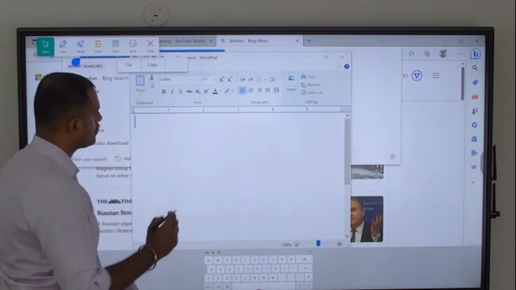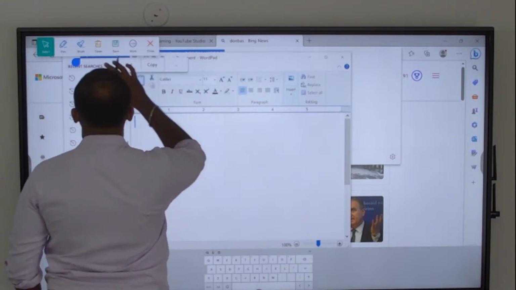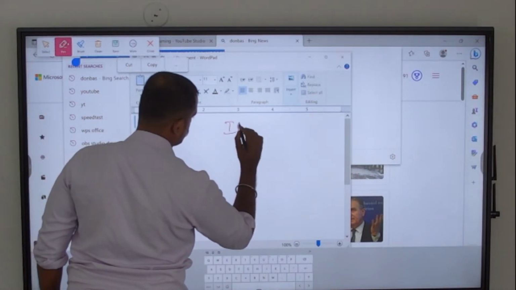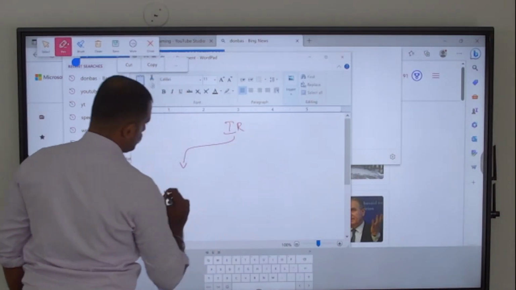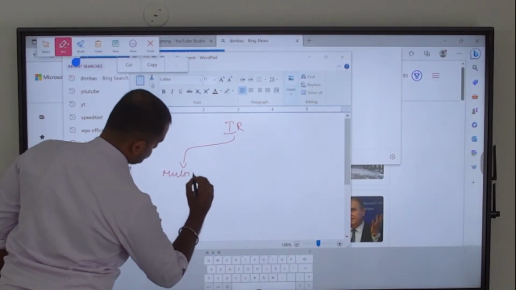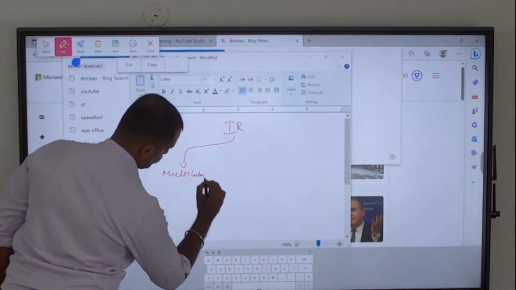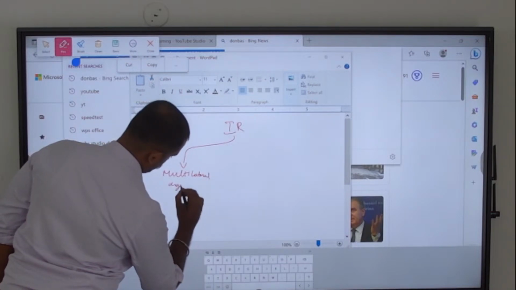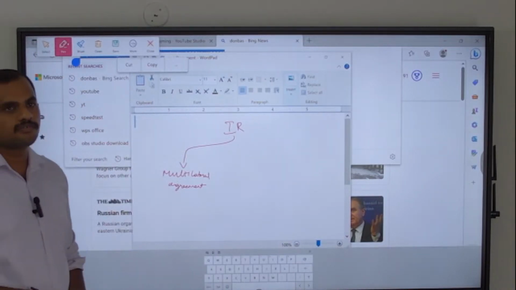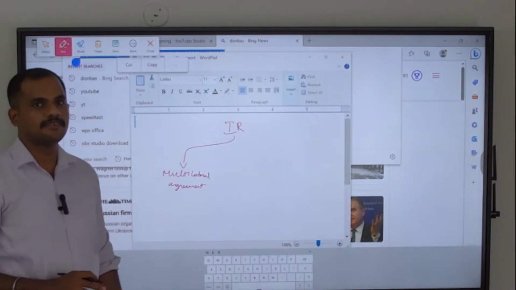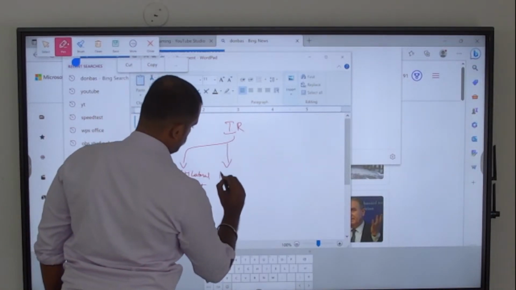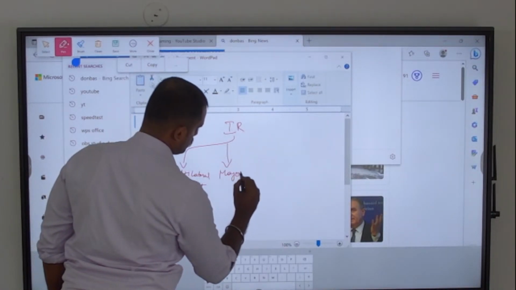That is, multilateral agreements to which India is a part of, or to which India has any kind of interest. Second is the major happenings that are taking place around the world.